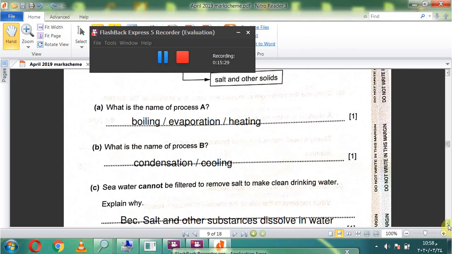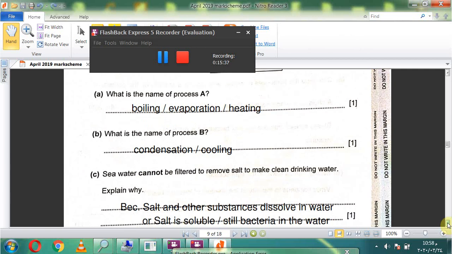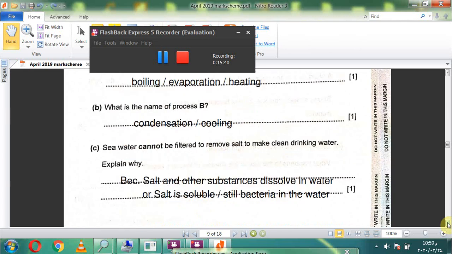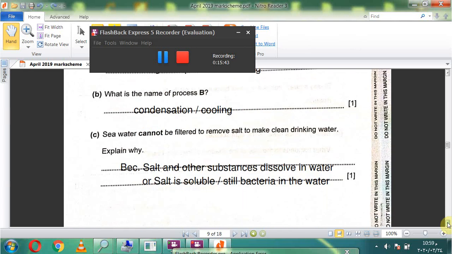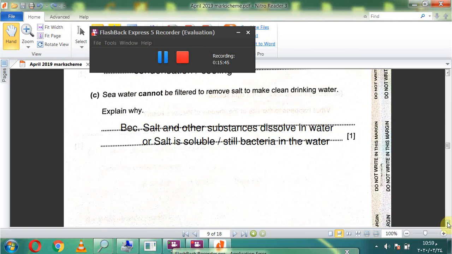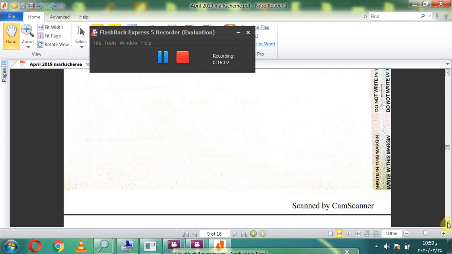Seawater cannot be filtered to remove salt to make clean drinking water. Why? Because salt and other substances dissolve in water, or salt is soluble, or still bacteria in water. Seawater cannot be filtered to remove salt to make clean drinking water. Okay, we need evaporation and condensation. This is called the desalination process. Okay.